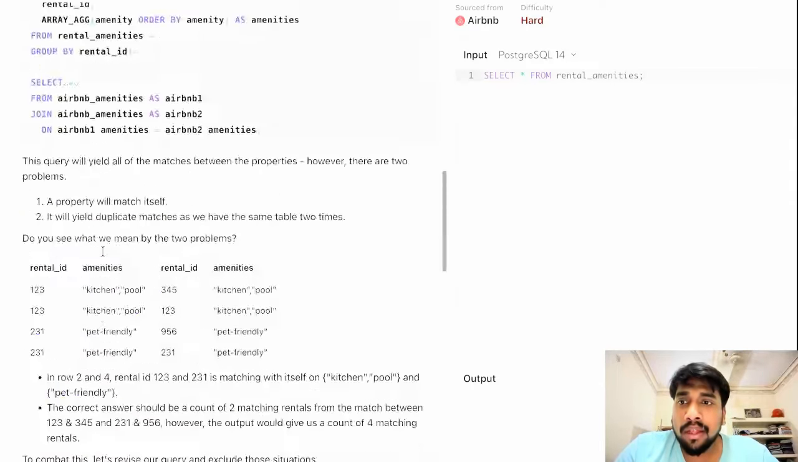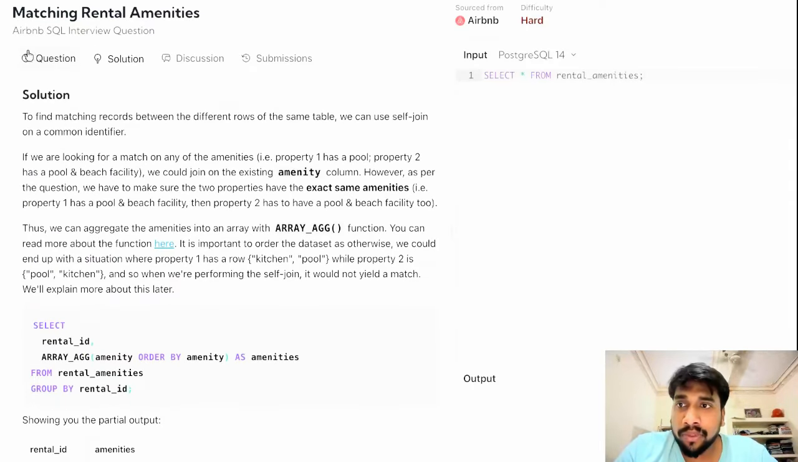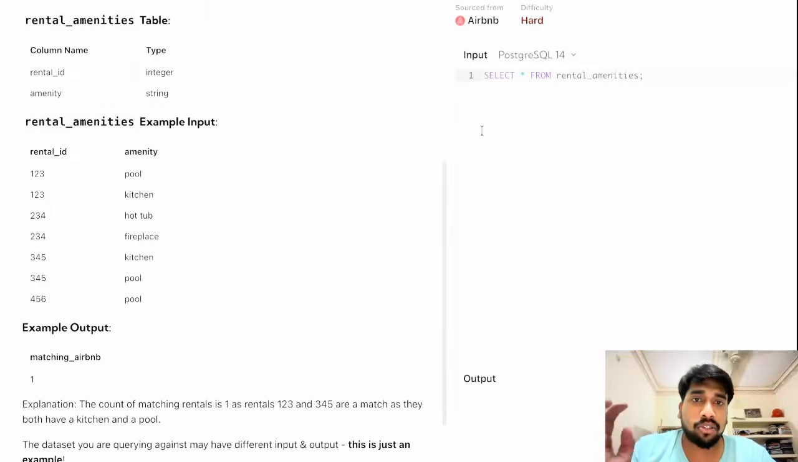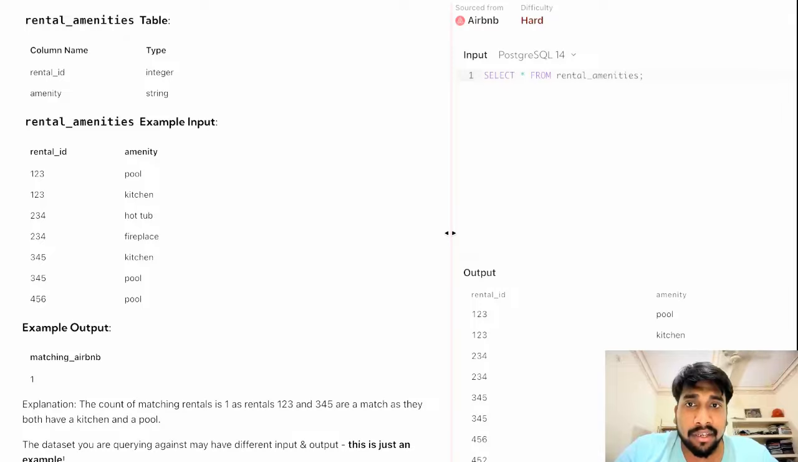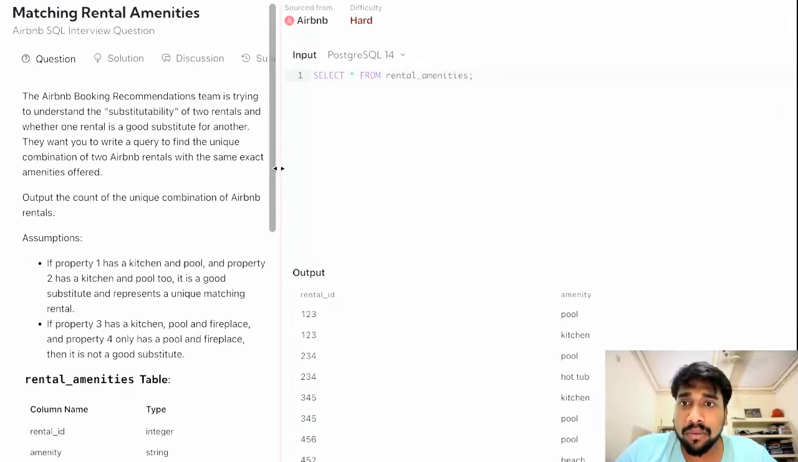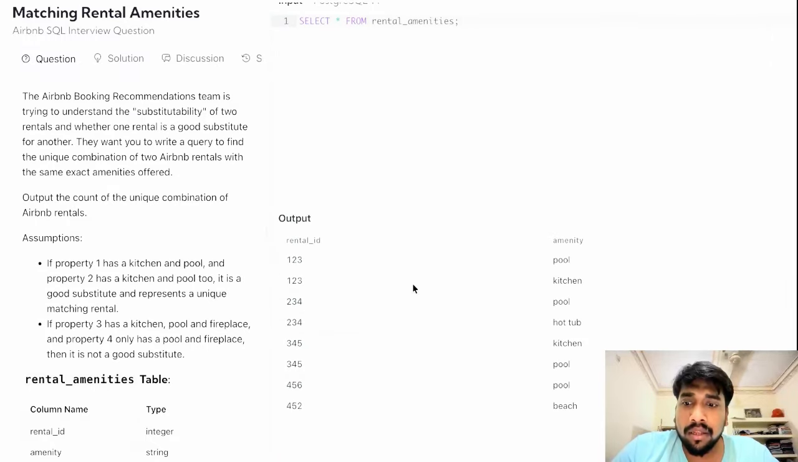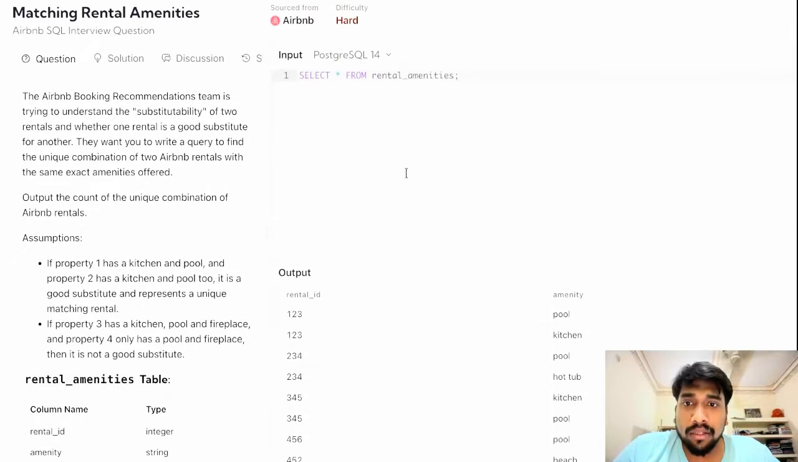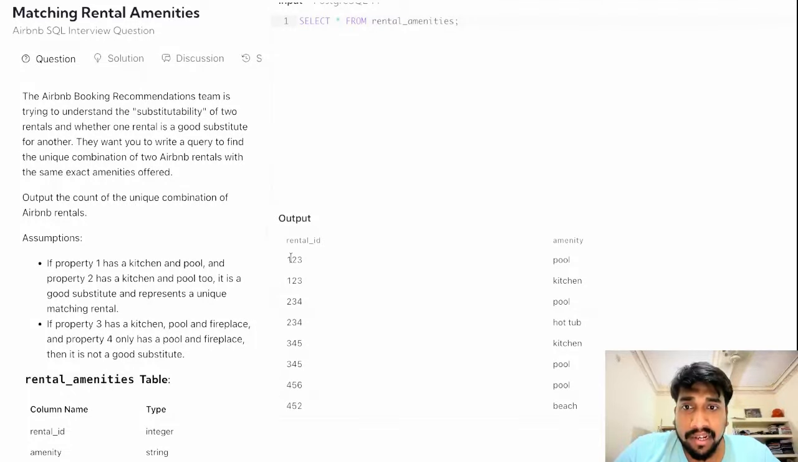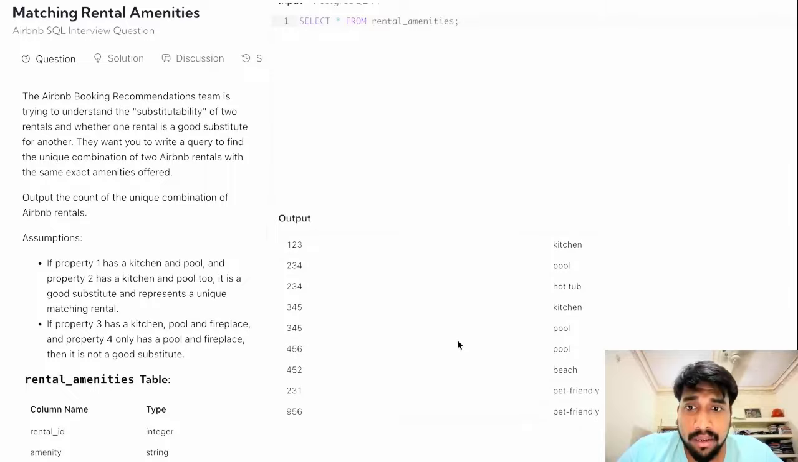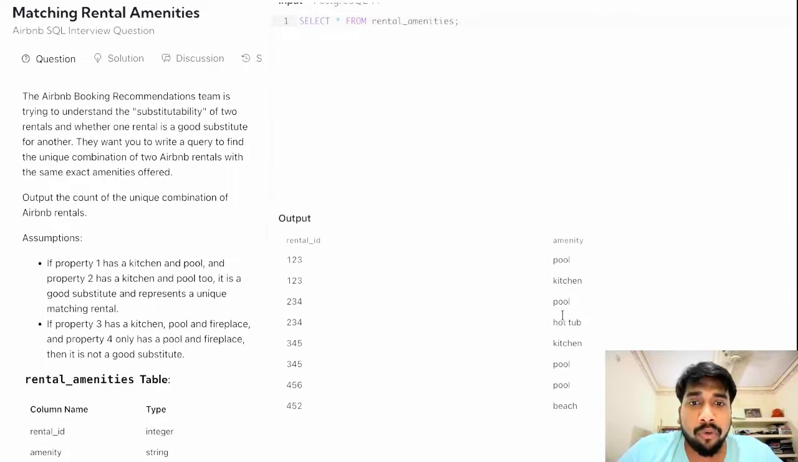Now let's come back to my solution. Before that, let me first show you what the table is. I will extend this so that you have a good look. If you see this table, it has rental ID and the amenities mentioned. If you just look at the table without writing any queries, you will see that for rental ID 123 we have pool and kitchen. For 234, we have pool and hot tub.